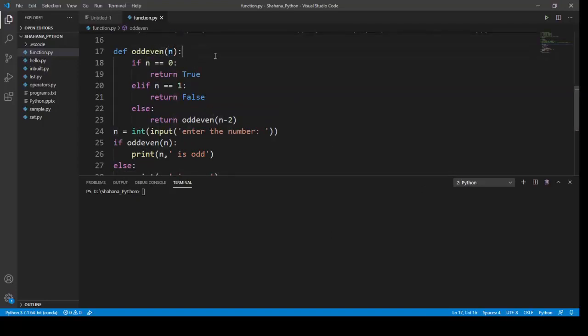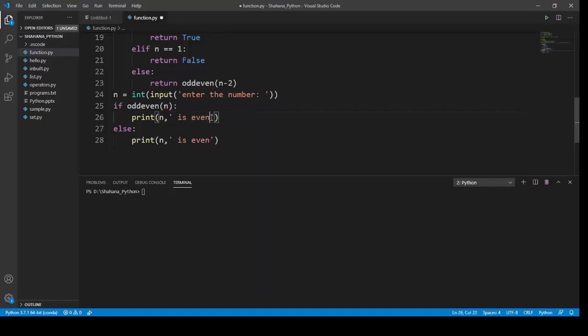What I'm trying to do is I'm creating my function, and my argument is n. First I'm checking using my conditional statement. First I'm checking whether n is equal to 0, and return true. Then I'm checking if n is equal to 1, return false, and then I'm making an else statement, return the odd_or_even function with n minus 2. First it will check the user input. If the user input is 0 it will print true. Okay, 0 is neither odd nor even.